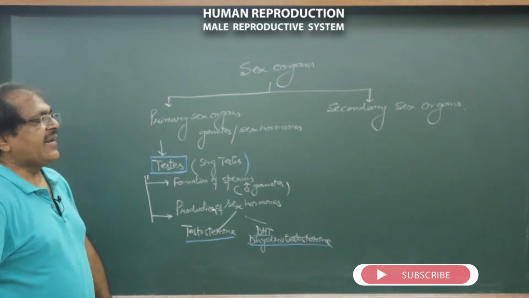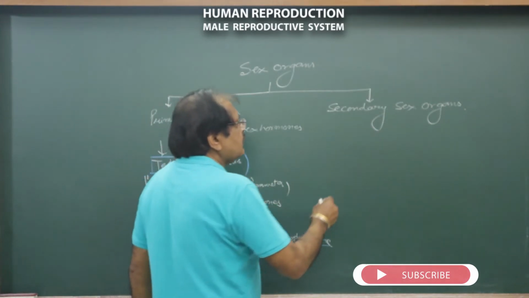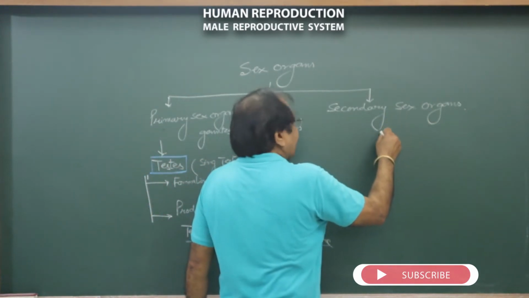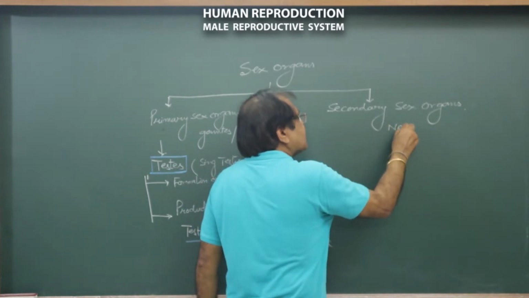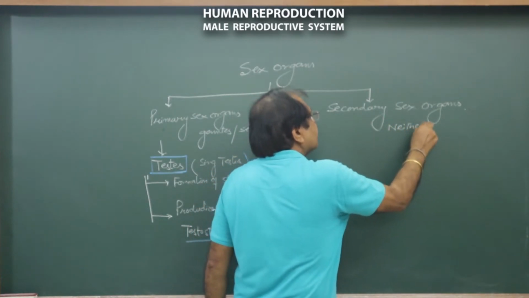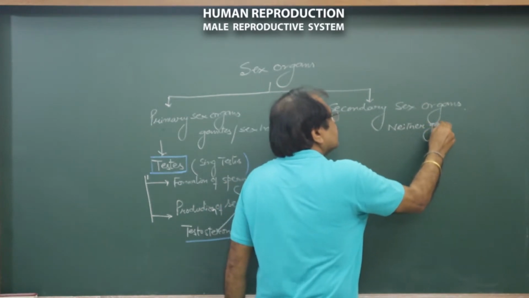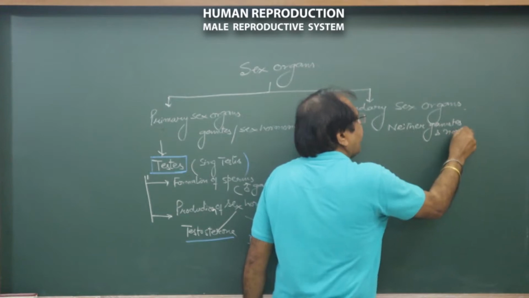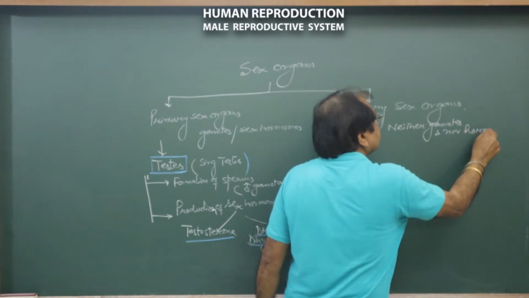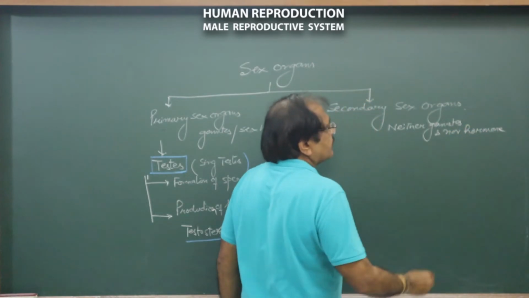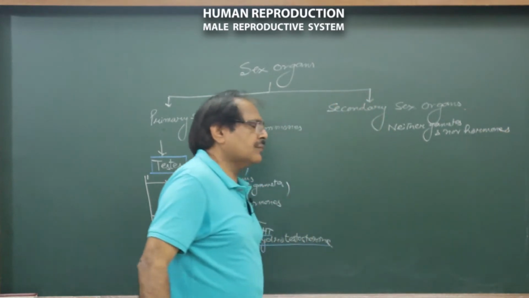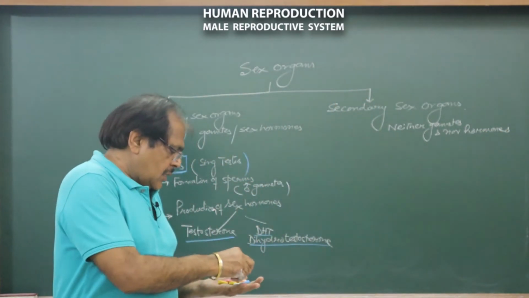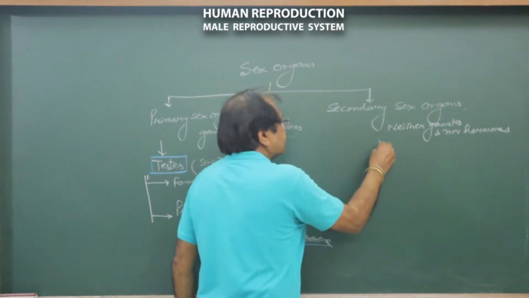Now coming to the secondary sex organs. They neither produce gametes nor any hormones. They are of three types.